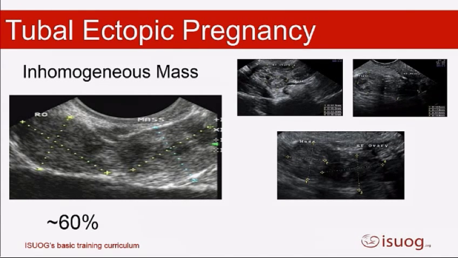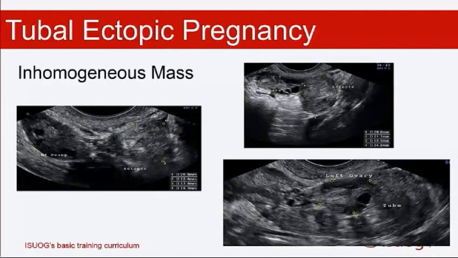These probably represent one of two things. The smaller masses may well be small growing ectopic pregnancies. And I know from some experience, in some cases when we see this in a woman who doesn't want any treatment, if we leave it long enough, we will then see a gestational sac appearing within this mass. Okay, others, probably the bigger masses, represent where there has been bleeding and hematoma into the fallopian tube. And actually, I've got a nice image here that shows the ovary up here and the ectopic here. This is on one image, and then we twist it and rotate. You can actually see this is all the fallopian tube, and it was all hematoma. And when we took her to theatre, she did have a big ectopic in that tube.